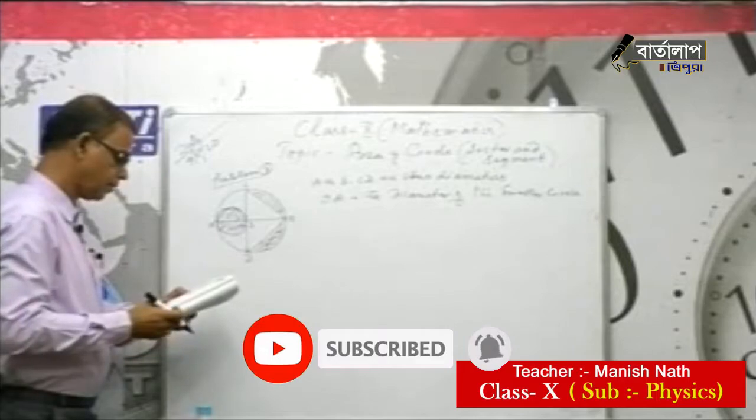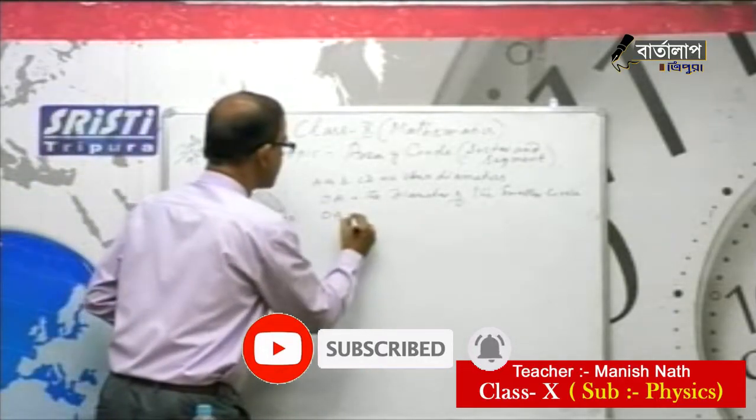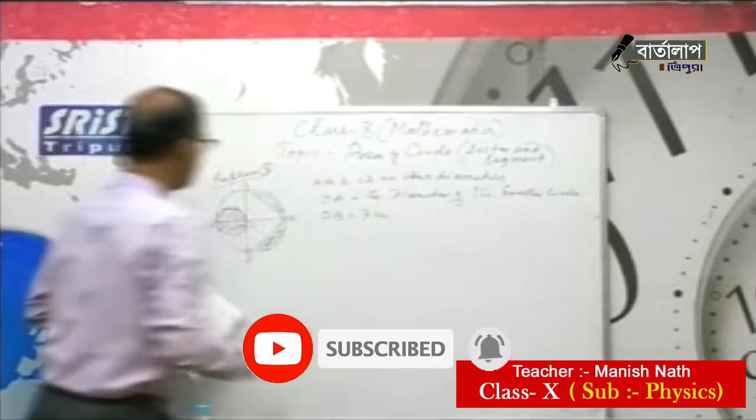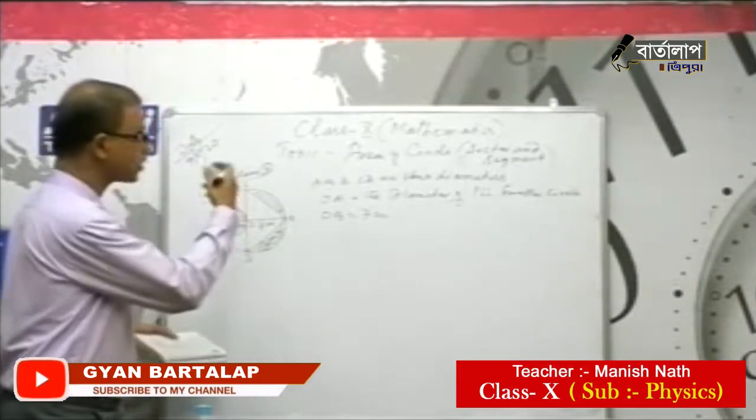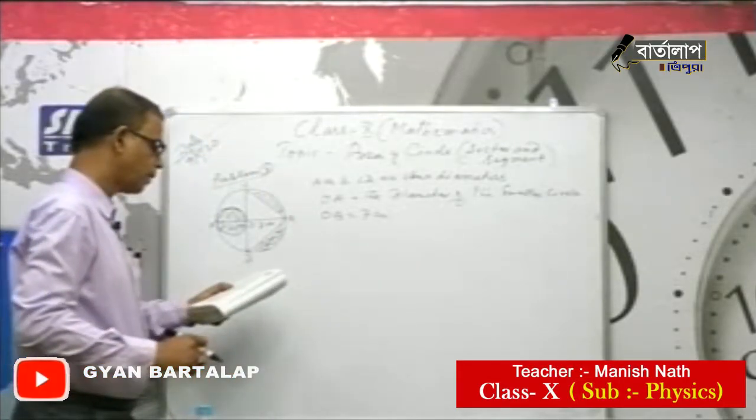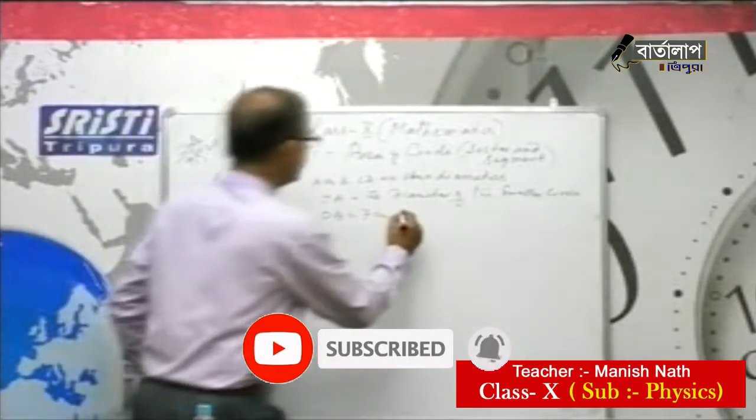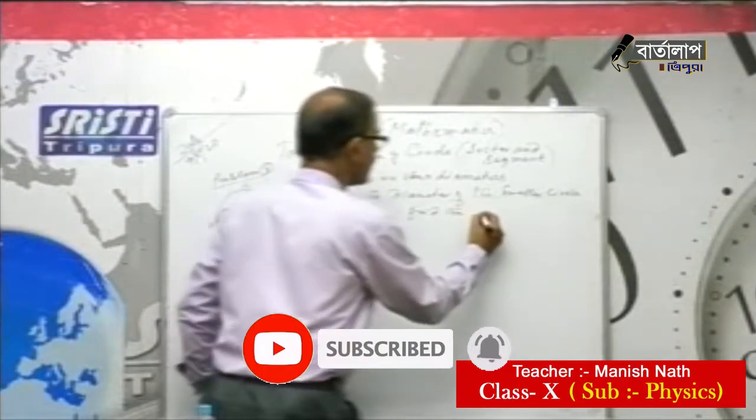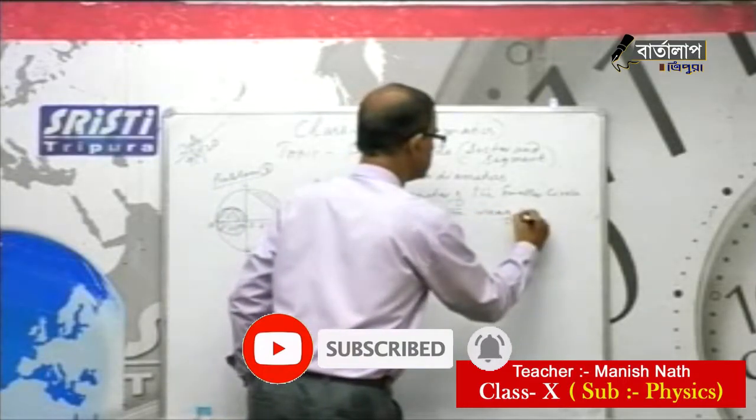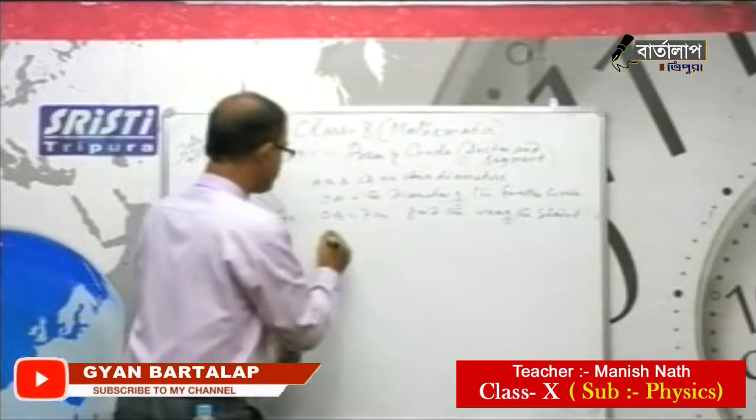And they say OB is equal to 7 centimeter. That is the radius of the big circle. Now they are asking to find the area of the shaded part.